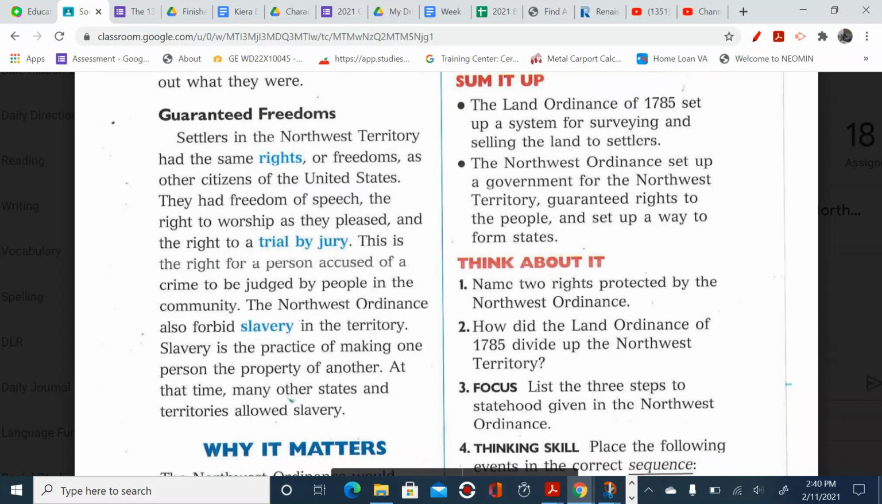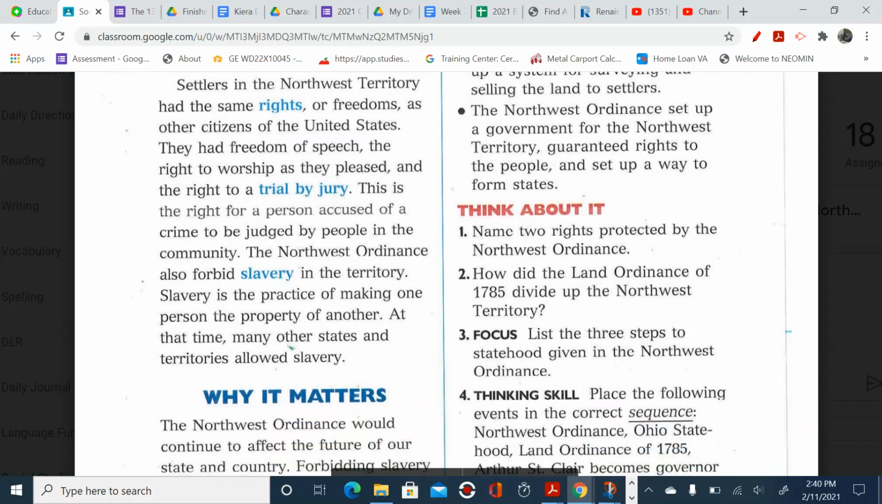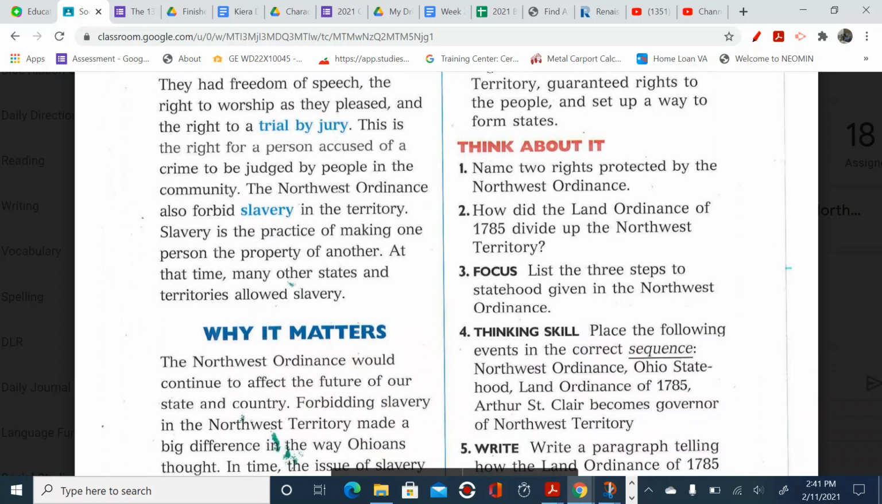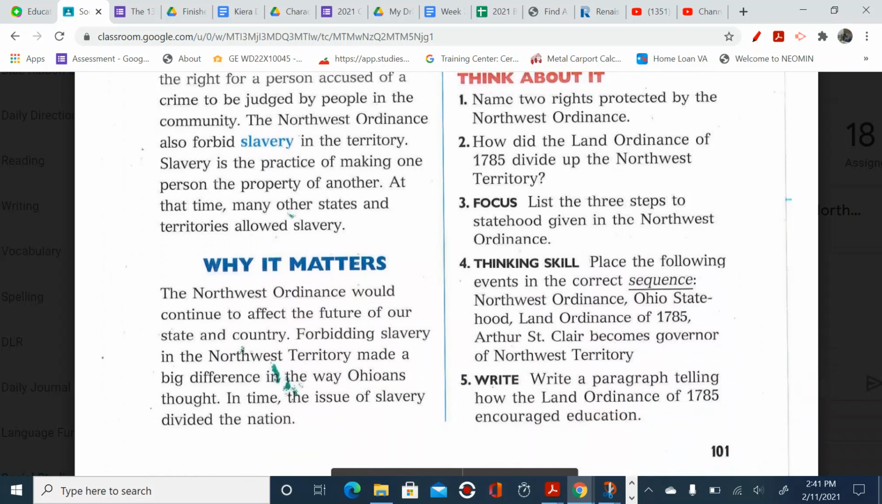Guaranteed freedoms. Settlers in the Northwest Territory had the same rights or freedoms as other citizens of the United States. They had freedom of speech, the right to worship as they pleased, and the right to a trial by jury. This is the right for a person accused of a crime to be judged by people in the community. The Northwest Ordinance also forbids slavery in the territory. Slavery is the practice of making one person the property of another. At that time, many other states and the territories allowed slavery.